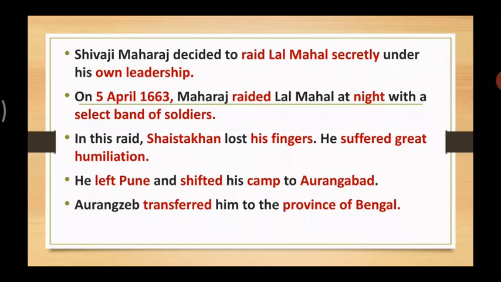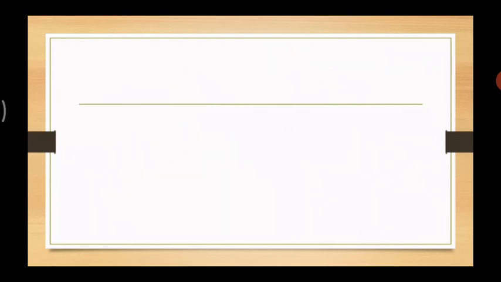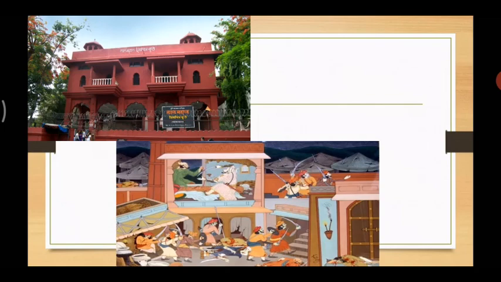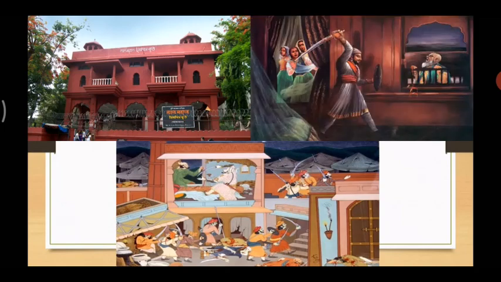What we are going to learn is, we will first see this is the Lal Mahal, which is in Pune. Then this is the conflict among the Mughals and the Marathas in Lal Mahal. And this is the picture you can see: Shivaji Maharaj chopping off three fingers of Shaiste Khan. So this is one of the most memorable historic moments in the history of Marathas, especially that of Chhatrapati Shivaji Maharaj.